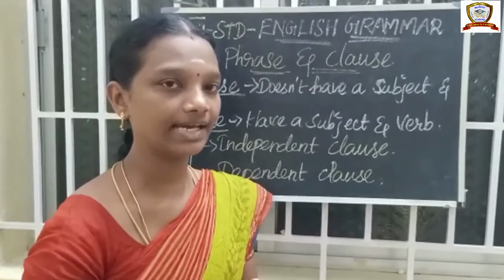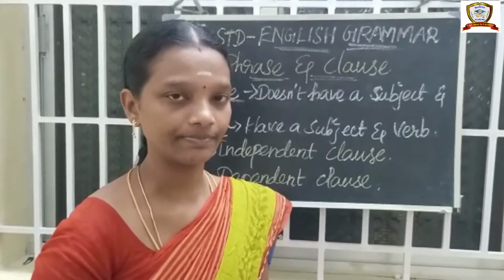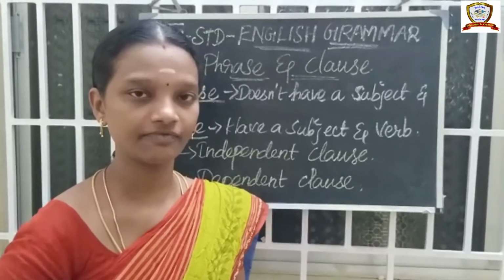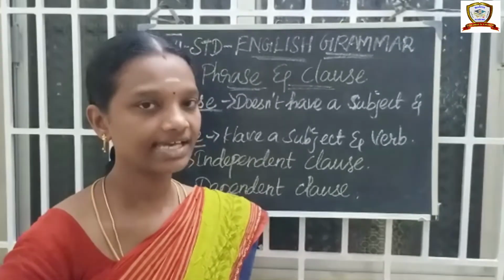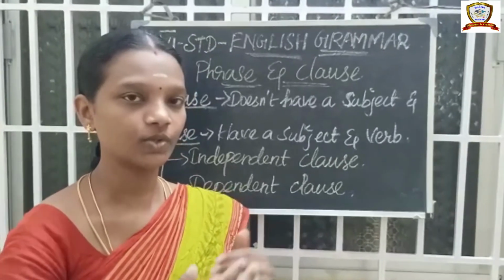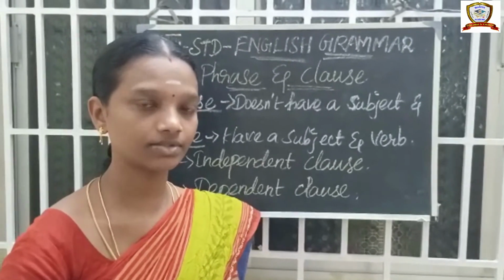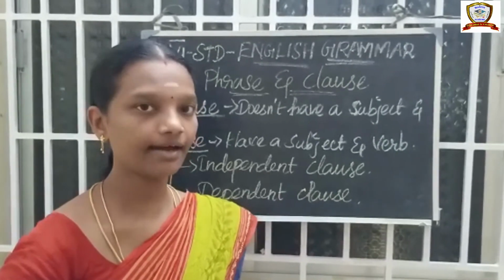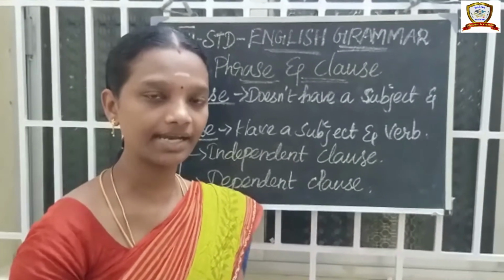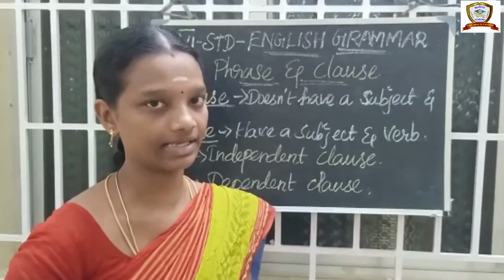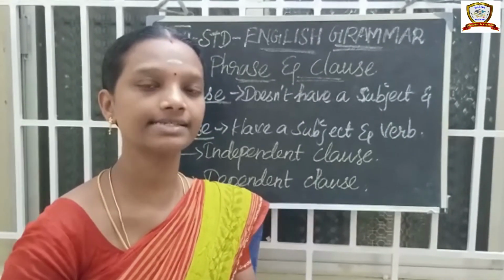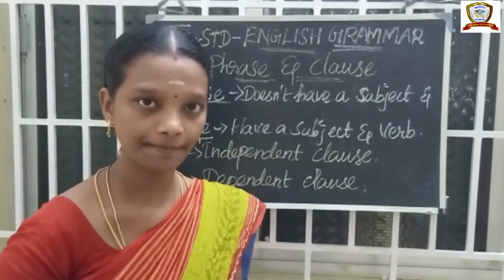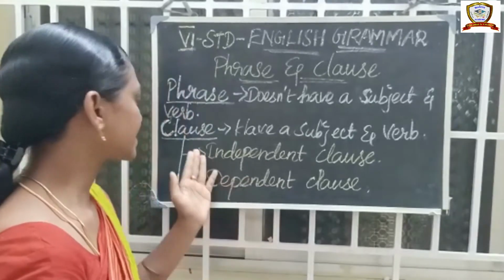For example, he is sitting under the tree. In this sentence, he is sitting has two parts: he is the subject, and is sitting is the verb. The remaining part, under the tree, is called a phrase. Are you clear? Next, clause.